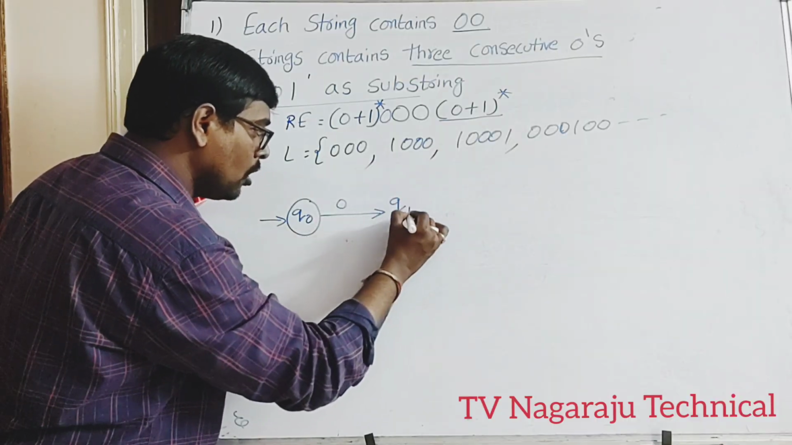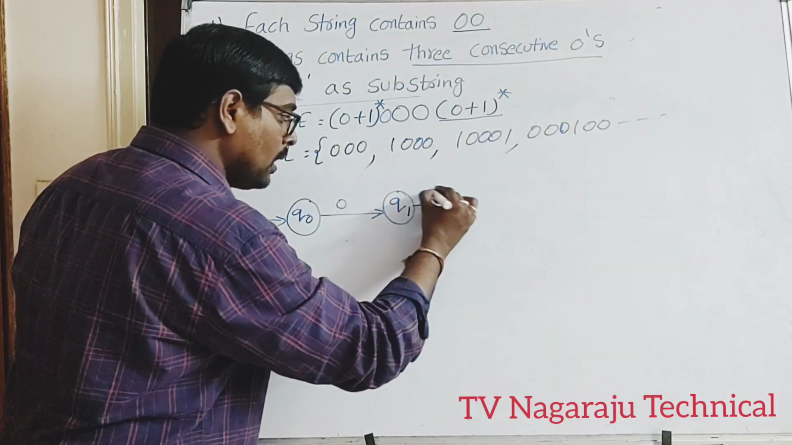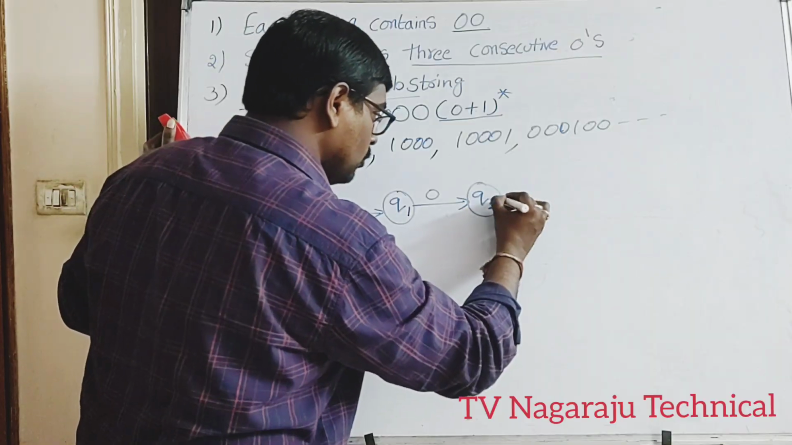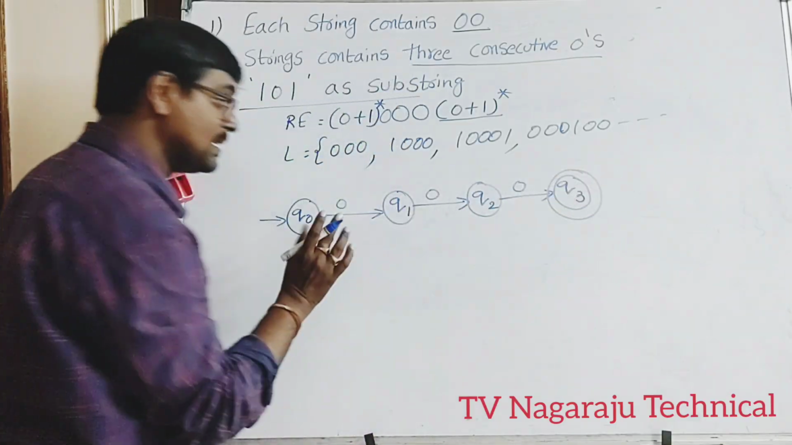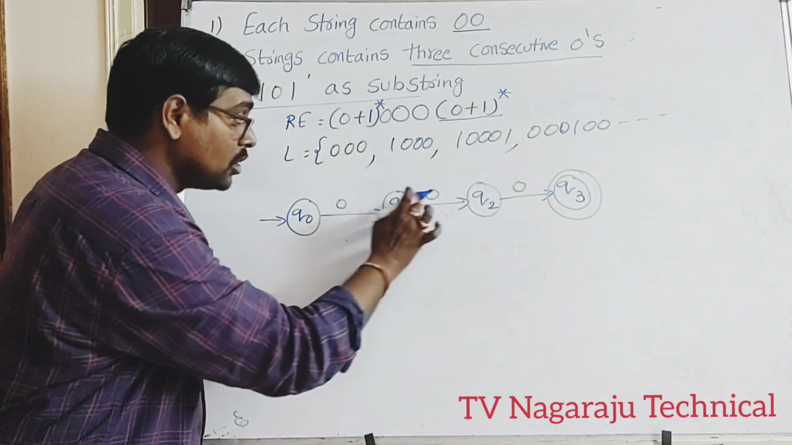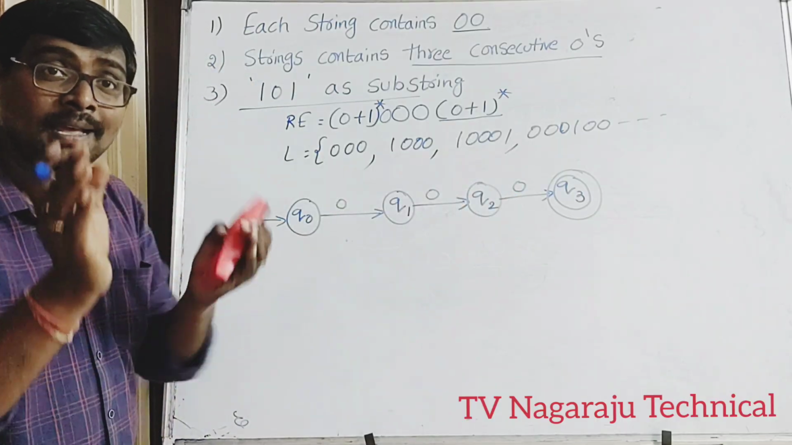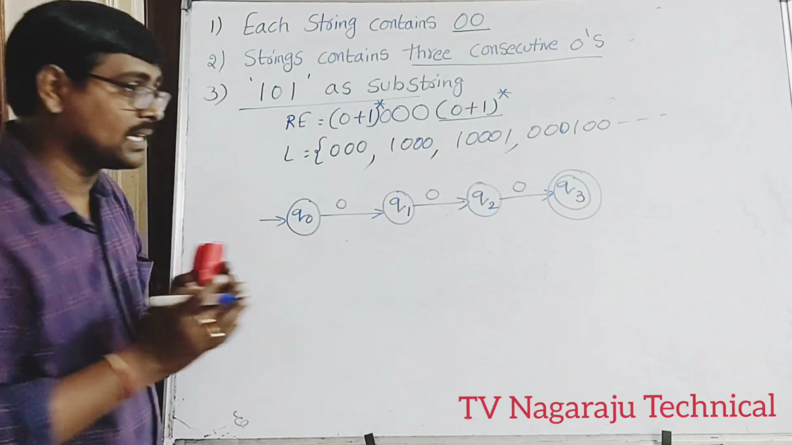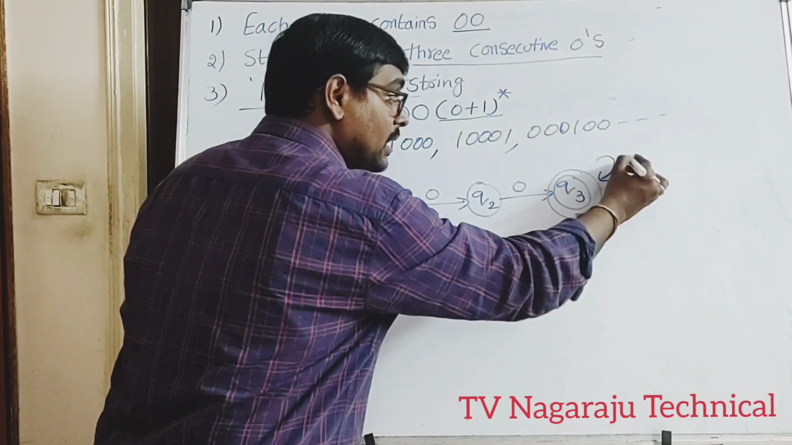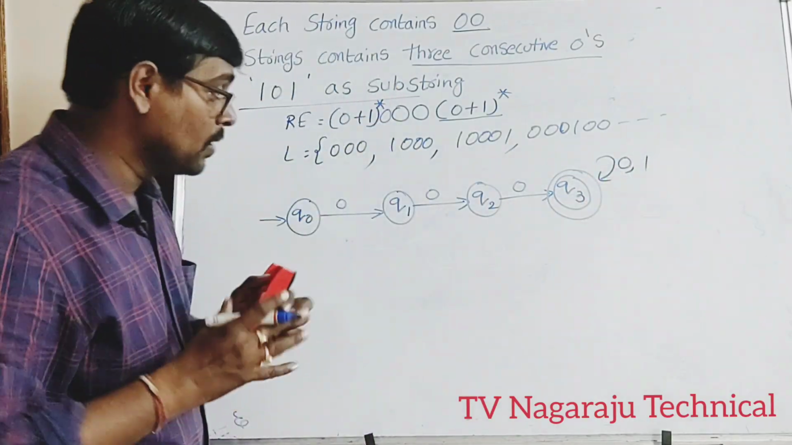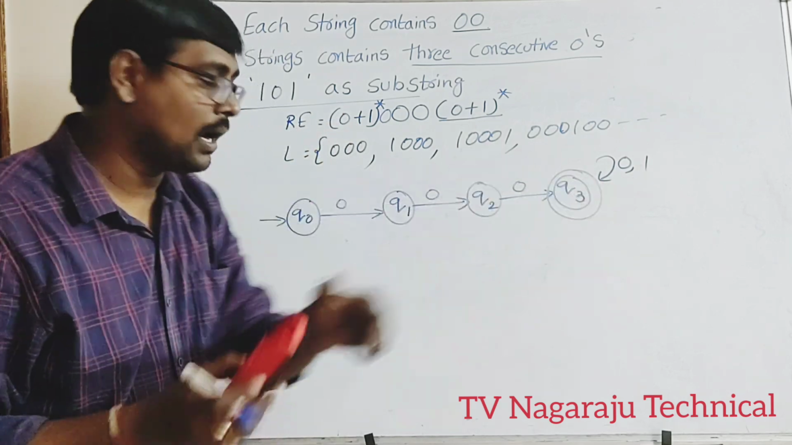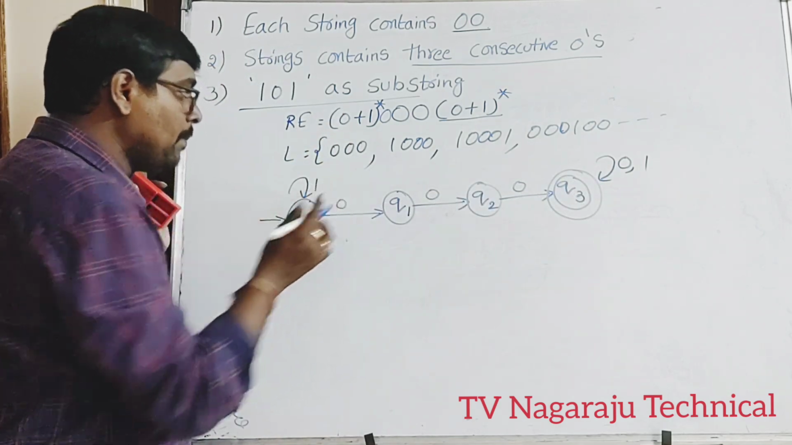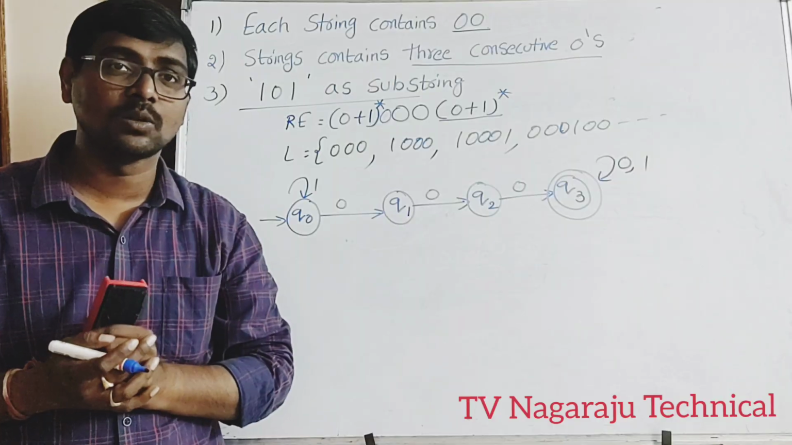Now, as usual, use the same format as in the previous example. Q0 on 0 moves to Q1. Q1 on 0 moves to Q2, Q2 on 0 moves to Q3. This is the base condition. Observe 0, 0, 0. In the middle, three consecutive zeros are satisfied, and at the end, whatever is there is no problem. Yes or no? Three zeros appearing is the only constraint. At the end, 0, 1, not a problem. At the beginning, any number of times 1 is repeated, that is also not a problem.